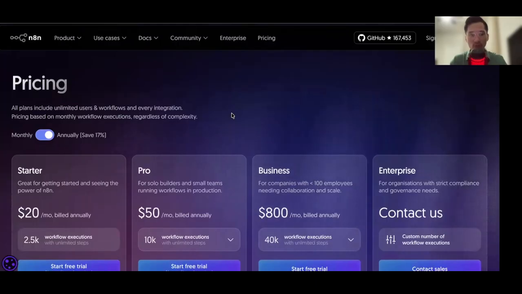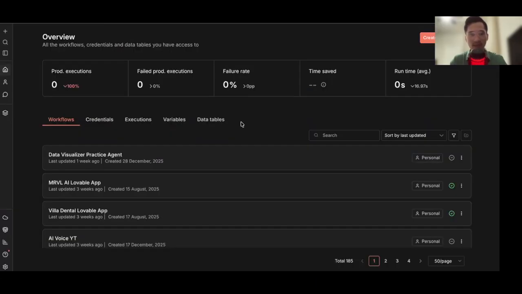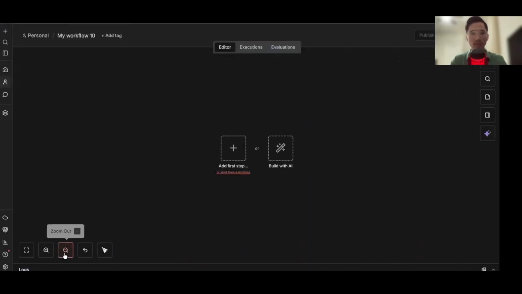Once you start your free trial and create your account, it's going to take you to this dashboard right here. We're going to create a new workflow. And then we're going to zoom out here. And once we're here, we're going to add a first step.